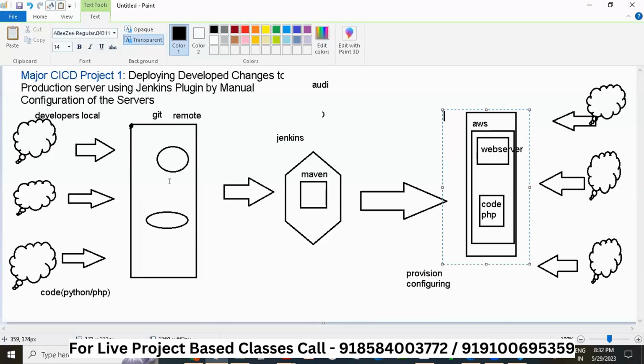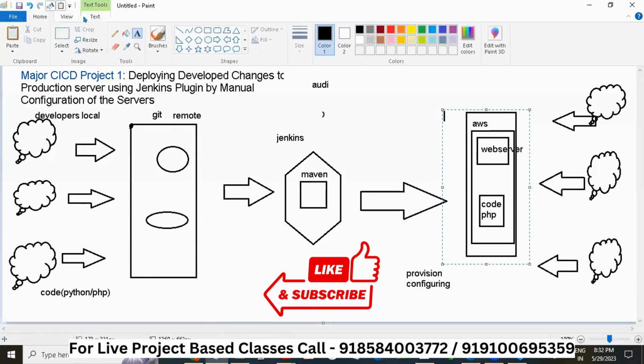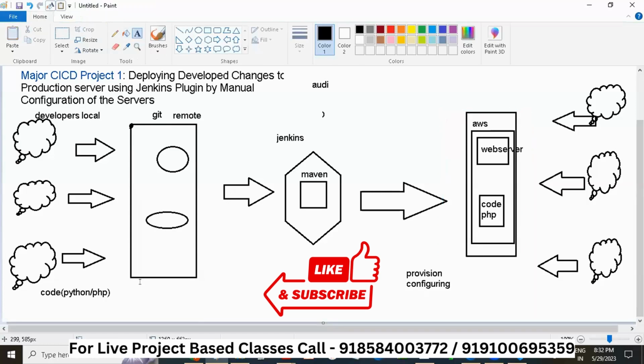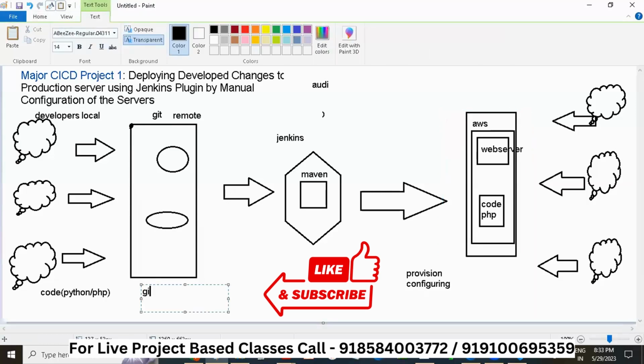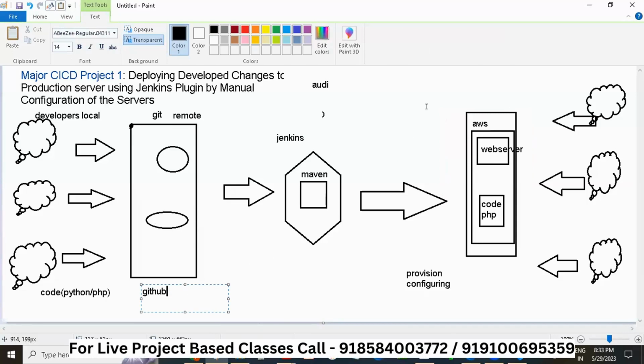Now, what is the tool which we will use for this central repo? We will use GitHub, which is also called SCM, source code management. We will also create a Linux server which will have a public and a private IP.